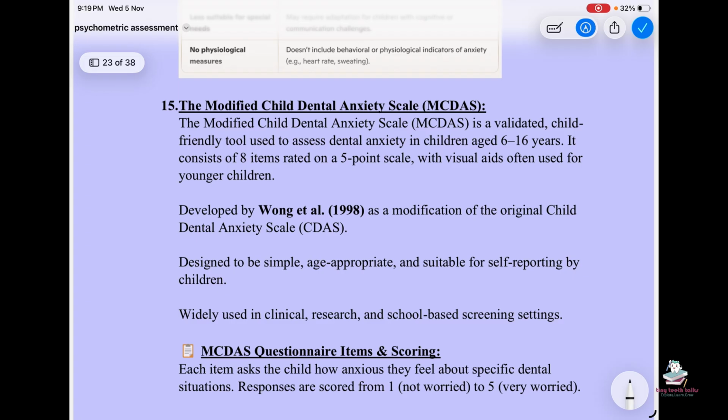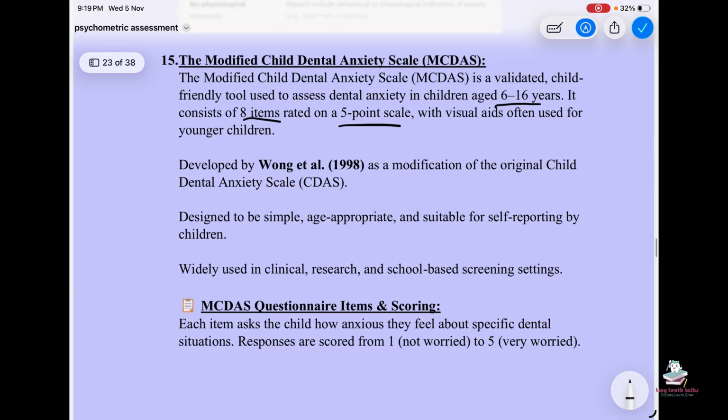Then the Modified Child Dental Anxiety Scale. The Modified Child Dental Anxiety Scale is a validated child friendly tool used to assess dental anxiety in children aged 6 to 16 years. It consists of 8 items rated on 5-point scales with visual aids often used for younger children. Developed by Wong et al. in 1998 as a modification of the original Child Dental Anxiety Scale, designed to be simple, age appropriate, and suitable for self-reporting by children, widely used in clinical research and school-based screening settings.